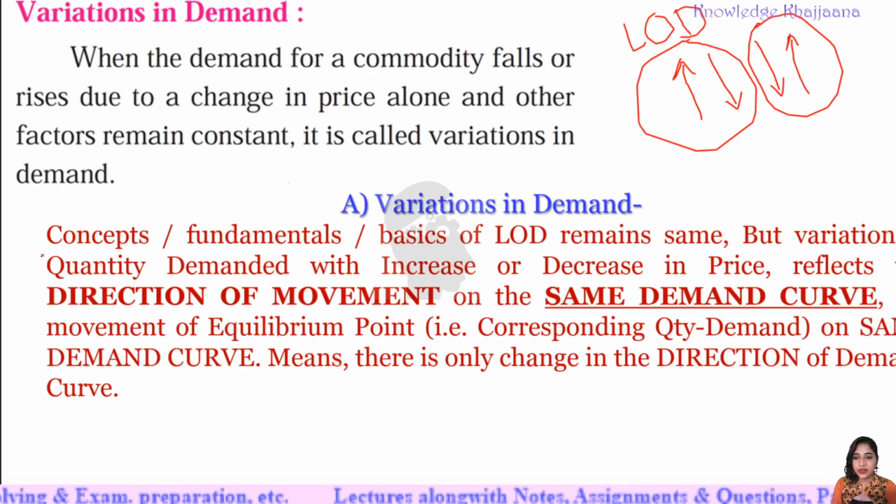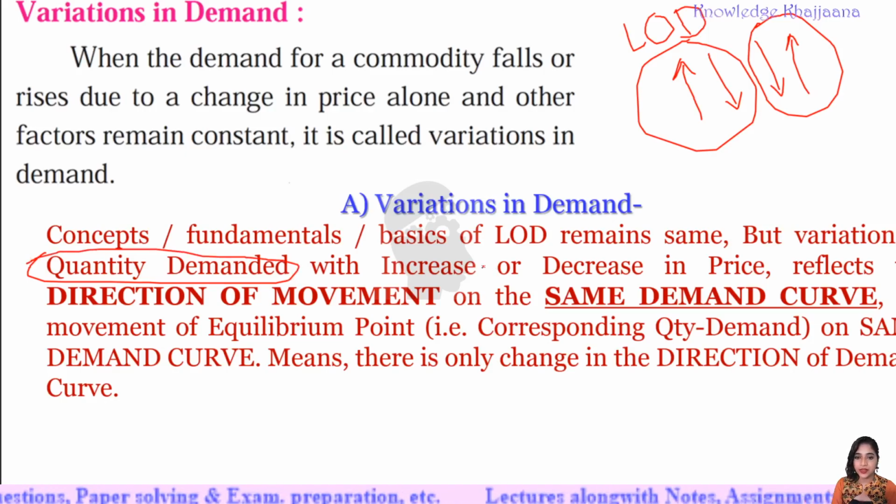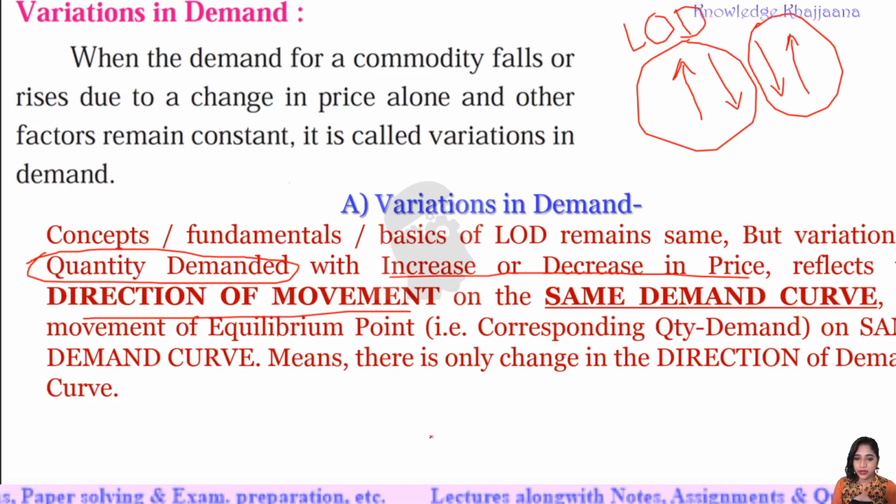Now what we are thinking about is quantity demanded. Variation in quantity demanded, that we are learning in detail, with respect to increase or decrease in price. When the price increases or decreases, there is variation in the quantity demanded. It reflects the direction of movement on the same demand curve. The demand curve remains the same, which you have learnt in law of demand, but there is a direction of movement on the same demand curve due to increase in the price and due to the decrease in the price.